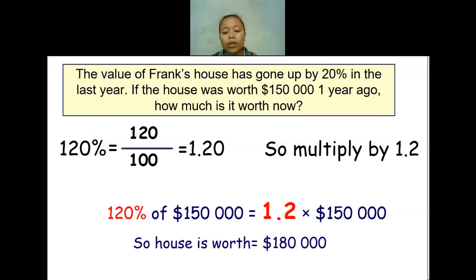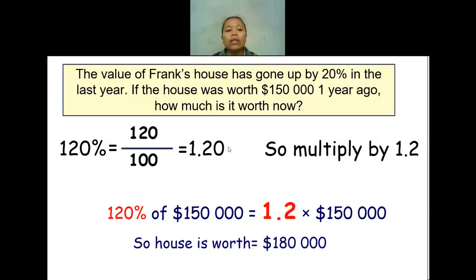Still continuing. So 120%, I change it into a decimal number. I change it into 1.2. So it means I multiply the $150,000 by 1.2, or you can just multiply it by 120%. Later the final price for the house will be $180,000.